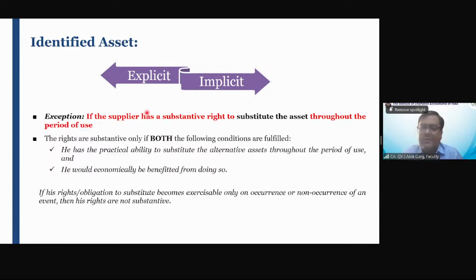Yes, Ginny, you have the question. Good morning, sir. Good morning. Sir, you have told in the earlier example of airlines that explicit and implicit related. Sir, may I, Ginny, you are not audible. Hello. Yes, Ginny. सर मैं हिंदी में बोल सकती हूँ?